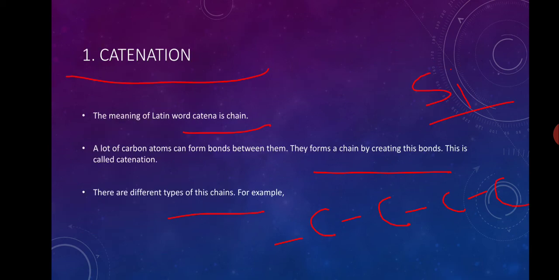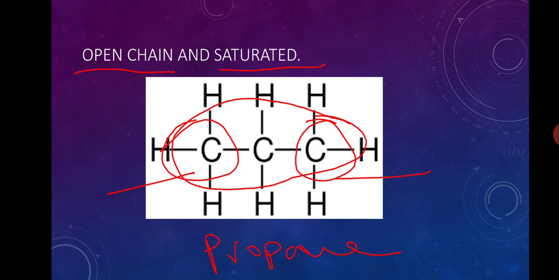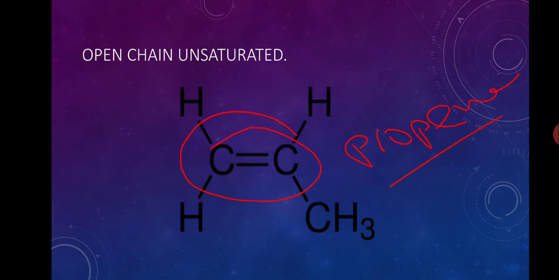Catenation is the property of formation of chains. A lot of carbon atoms can form chains between them. Other than carbon, silicon also shows this property. There are different types of chains: open chain, where there are 2 terminal carbons; saturated, where only single bonds are present; unsaturated, where a double bond or triple bond is present in spite of single bonds.